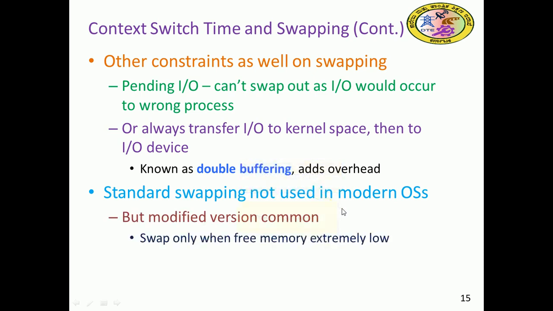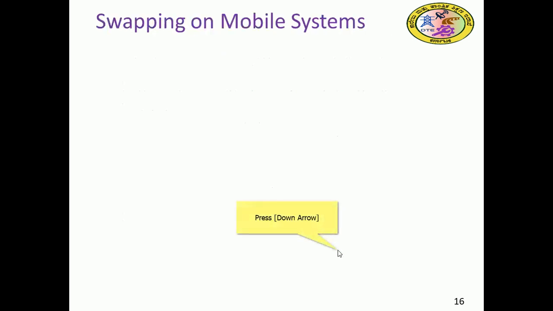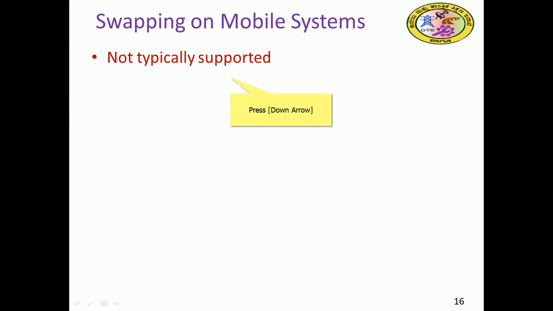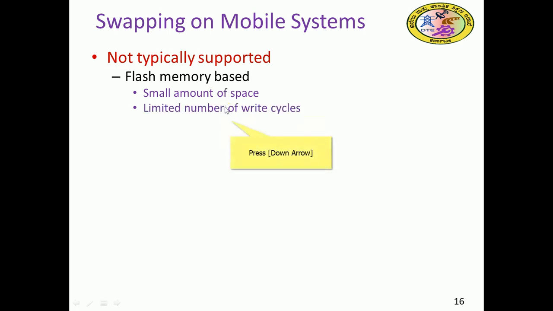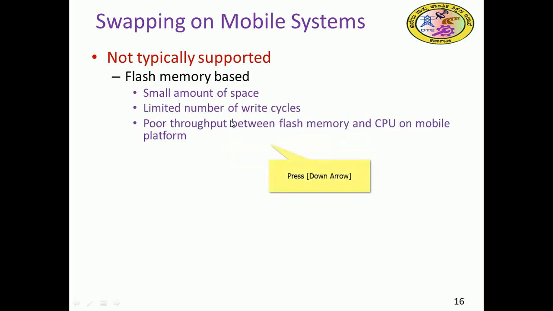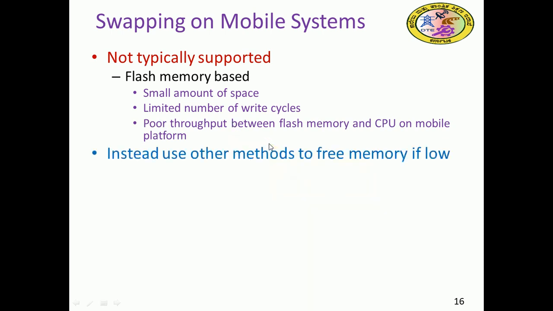Modified versions are common: swap only when free memory is extremely low. We can also see in mobile systems that it is typically not supported. There is a flash memory base with a small amount of space, so a limited number of write cycles, and poor throughput between the flash memory and CPU on the mobile platform.